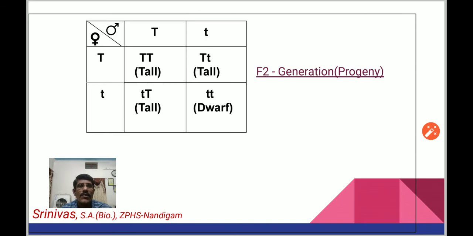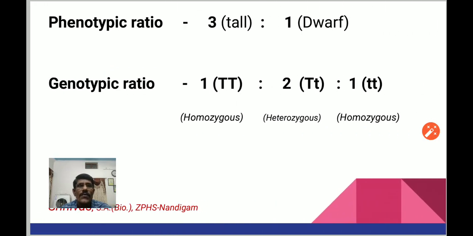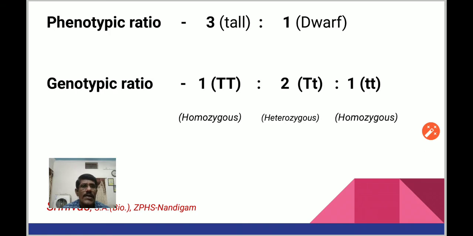When you divide them phenotypically, phenotypic ratio means according to the appearance, according to the surface which we see. According to the appearance, we get the ratio of 3:1 in F2 generation. This type of ratio is called phenotypic ratio.